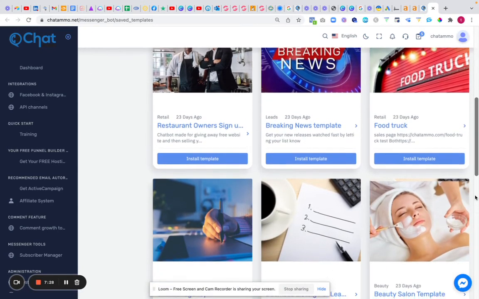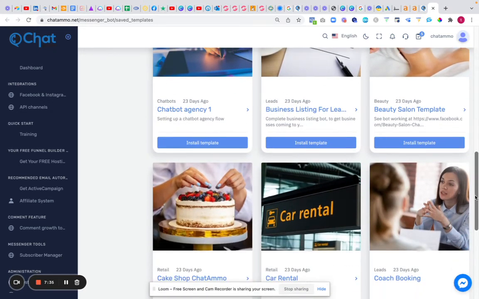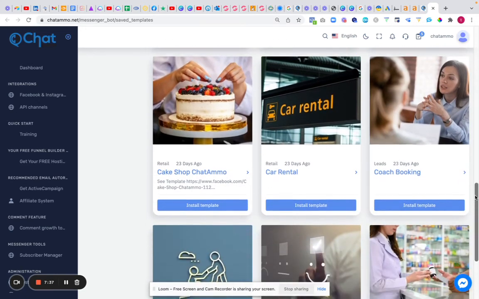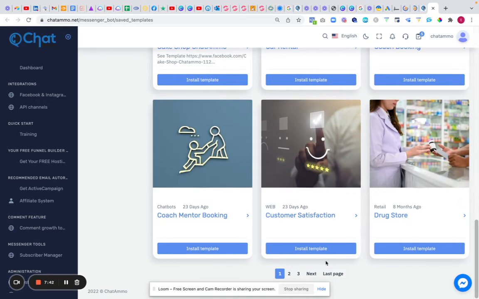Right, you've also got restaurant owners, so this is a way to sell more restaurant reviews. Breaking news template, food truck template, chatbot agency, business listing for leasing, listing spot, sorry, beauty salon template, cake shop, car rental, coach booking, coach and mentor booking, customer satisfaction, drugstore.